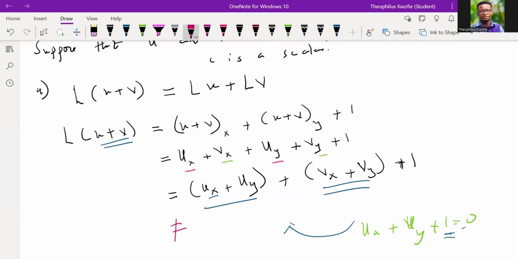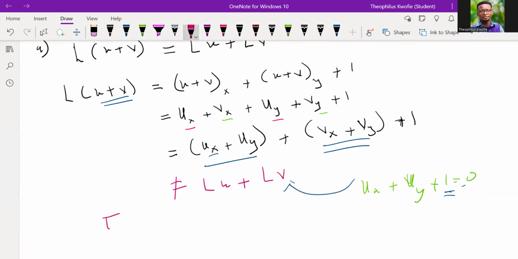So this implies that the left-hand side can never be equal to Lu plus Lv. Is that okay? So the given PDE is not linear. Okay?